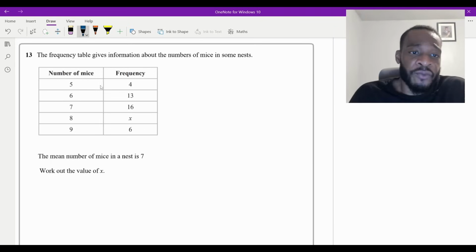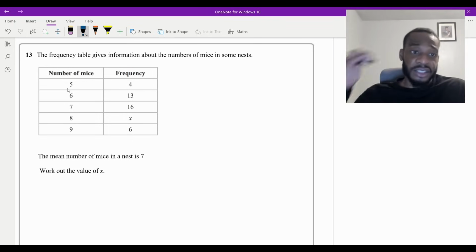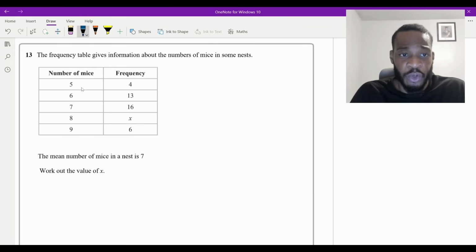So we need to calculate the mean, right? And the mean, remember, is just the sum of all of the values divided by the total amount. Now, how do we calculate the sum? Well, what does this mean contextually? What we're saying here is that there are 5 mice in 4 nests, and there are 6 mice in 13 nests, and so on and so forth. So you would want to add the number of mice here 4 times, which would be essentially the same as multiplying them, isn't it? So you're going to do another column where you multiply these together. And this is going to give you the sum of the respective rows, isn't it?